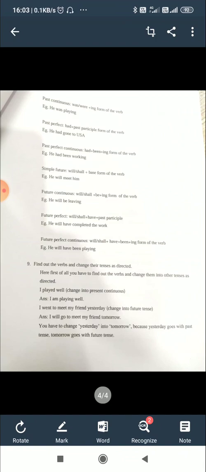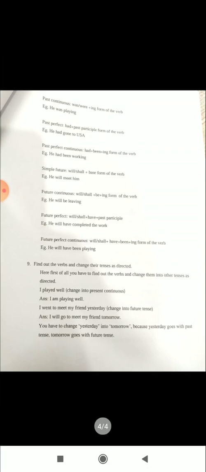Simple future tense, will or shall plus base form of the verb. He will meet him. Will meet is the verb and it is in simple future tense. Future continuous, will or shall plus be plus ing form of the verb. So, he will be leaving. Will be leaving is the verb that is in future continuous tense.